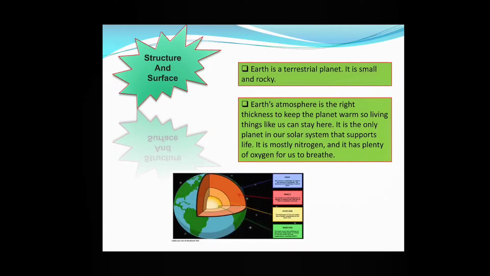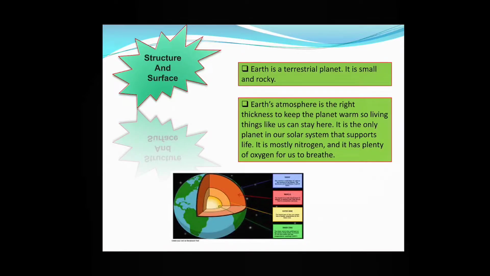Why does Earth support life? We can see in this slide that Earth supports life due to the presence of atmosphere. Why? Because the thickness of the atmosphere is perfect, which helps to keep the earth warm. So, it is giving the earth a moderate climate, not so cold, not so hot.